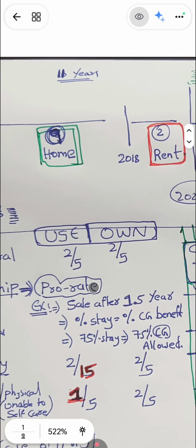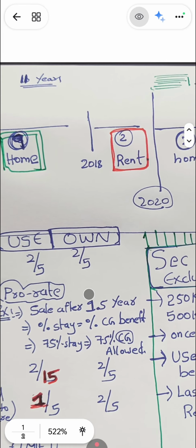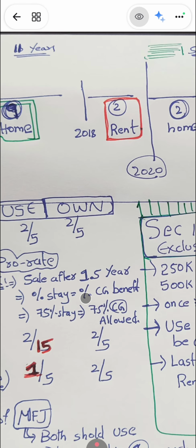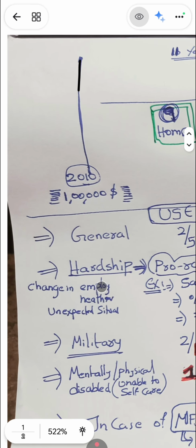So for this guy, let me assume he's an MFJ filing status, the 500k capital gains is allowed. In that case, 75% of 500k he can take. The only condition is that we allow this only in the case of change in employment, health issues or unexpected situations.